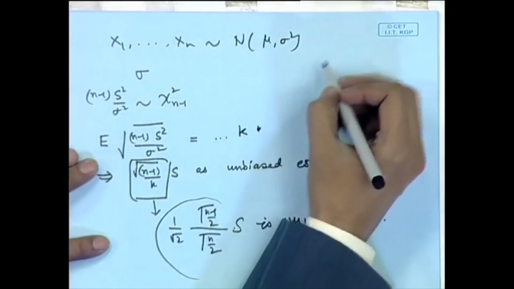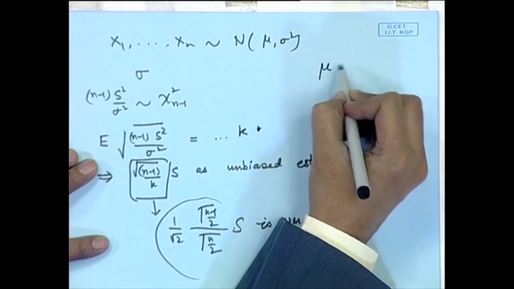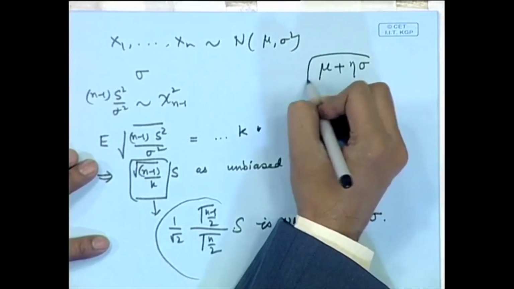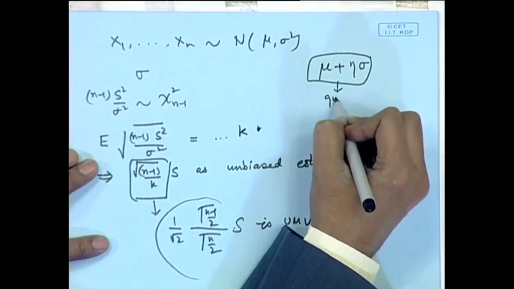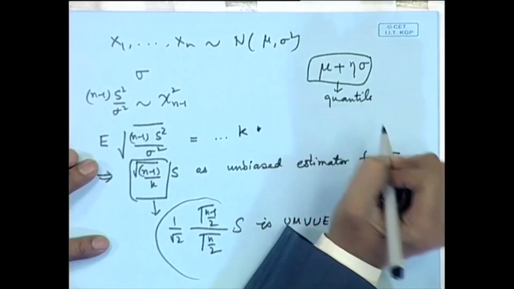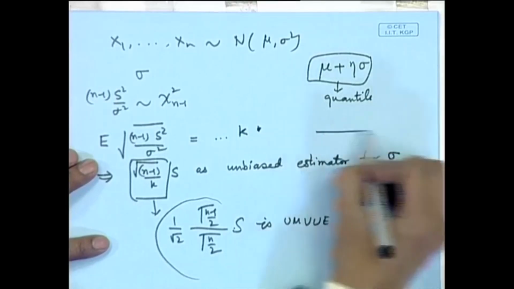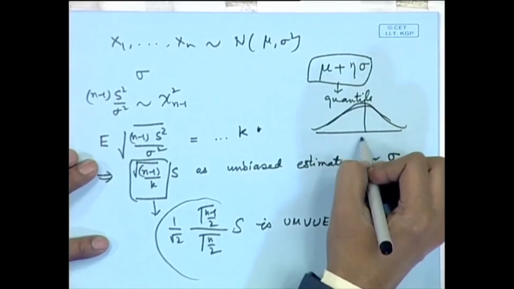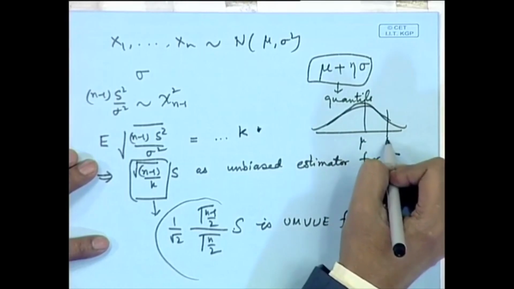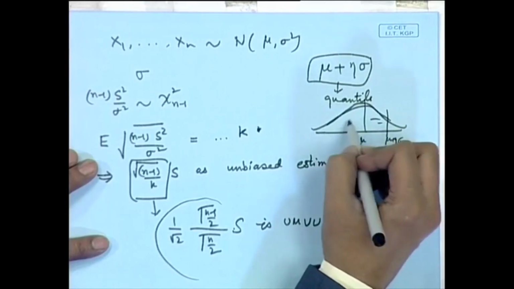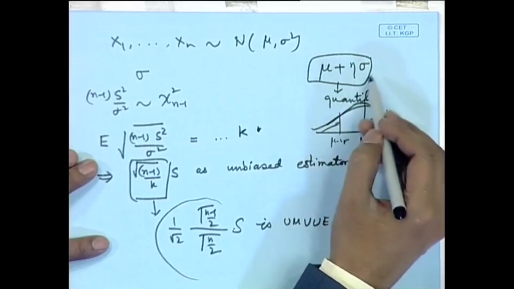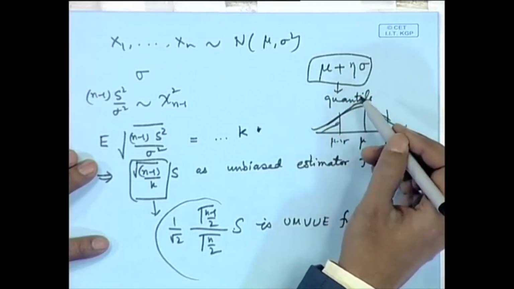Now, suppose we are interested in a parametric function, say mu plus eta sigma, which is nothing but a quantile. Quantiles are locations on the distribution, we have defined it earlier. So, suppose this is the normal distribution with mean mu. So, mu plus eta sigma may be a particular quantile, mu minus eta sigma may be another quantile, etcetera, and we may be interested to find a UMVUE of this.